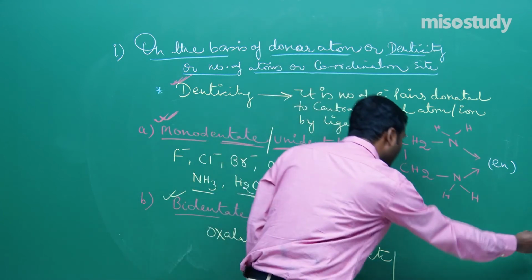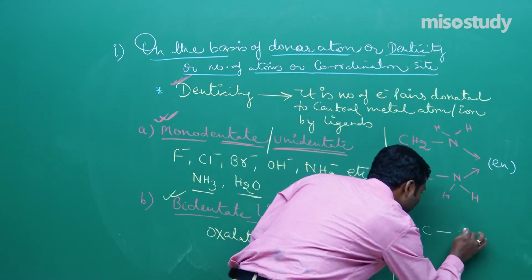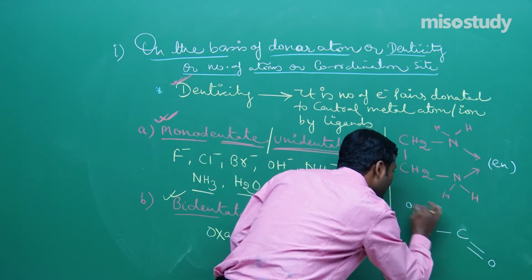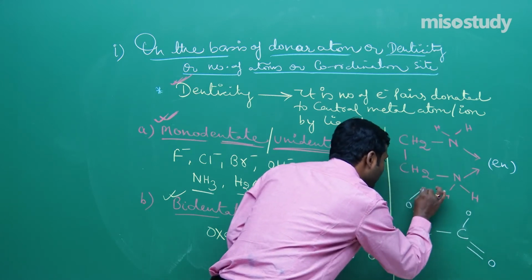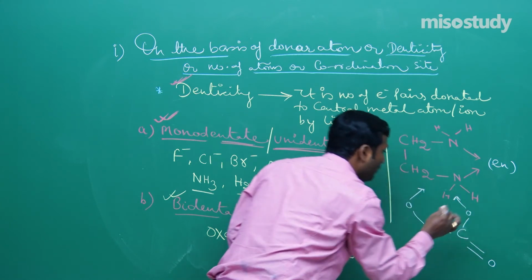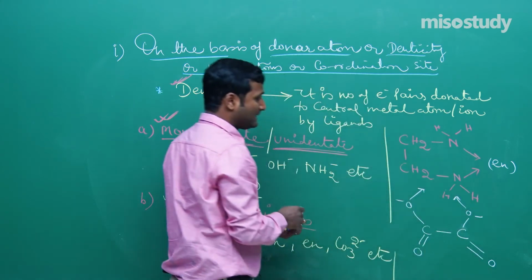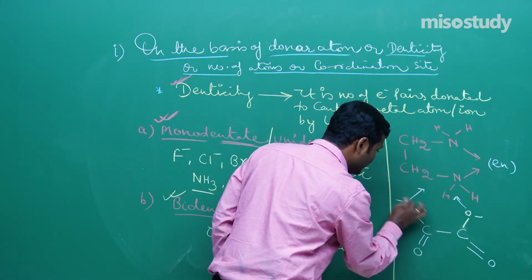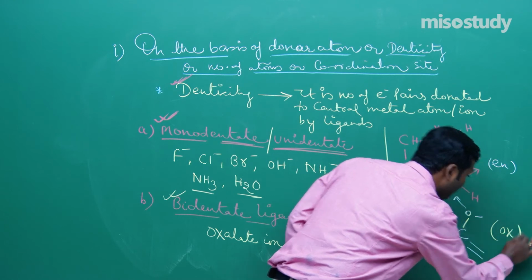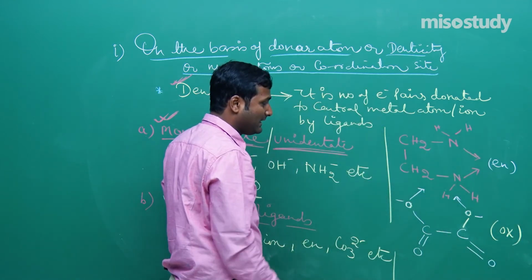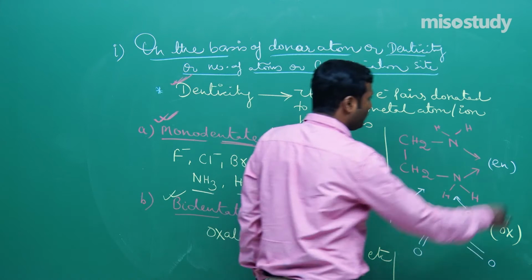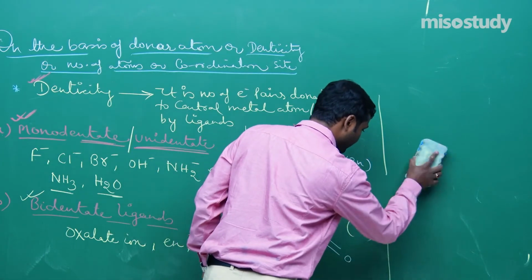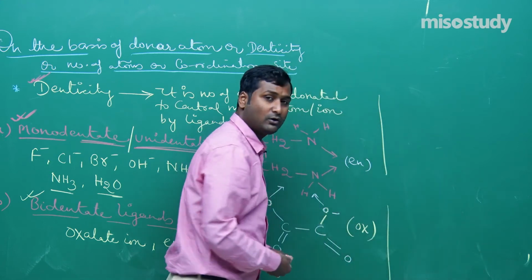If I talk about oxalate ion, it is written like this. I think you are very familiar with this structure, with 2 oxygen minus. These are 2 donor oxygen atoms, so this is an example of a bidentate ligand. Is it clear to you, friend? Now, the carbonate ion.